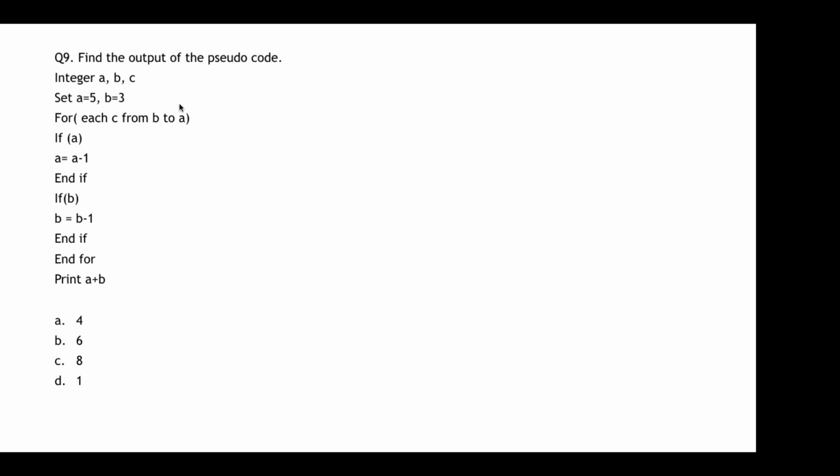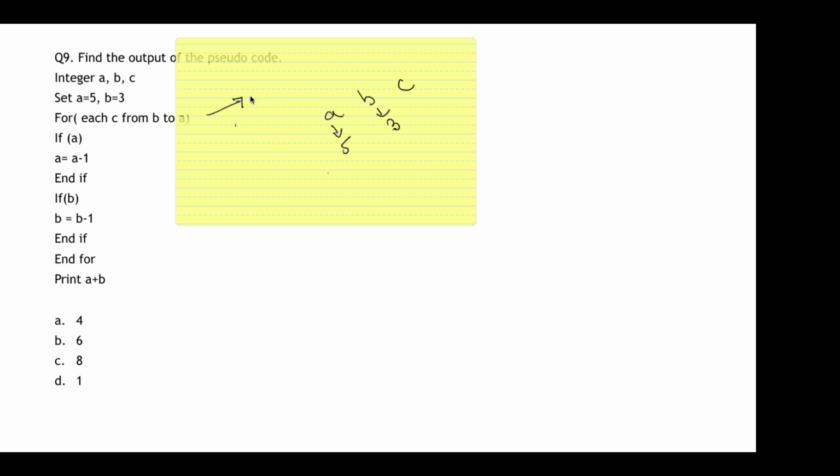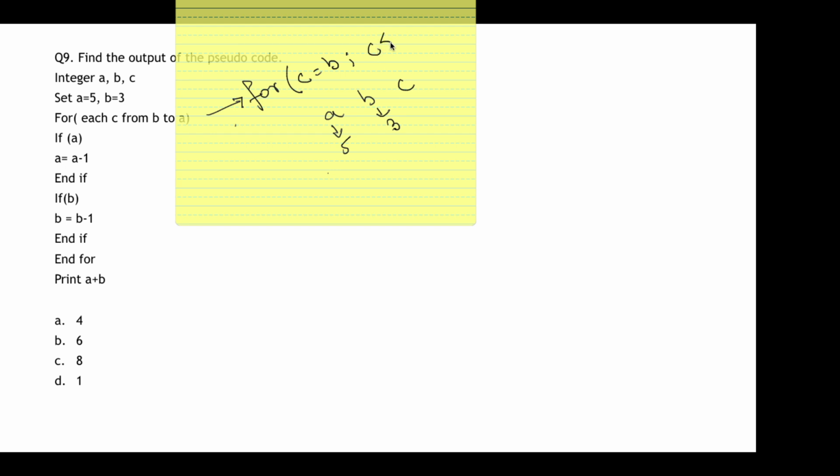Now you see it says there are integers a, b and c. A's value is set to 5 and b's value is set to 3. Now for each c from b to a. What does this statement imply? This statement simply implies this condition: for c equal to b, c less than or equal to a, c plus plus. This is the meaning of the statement.